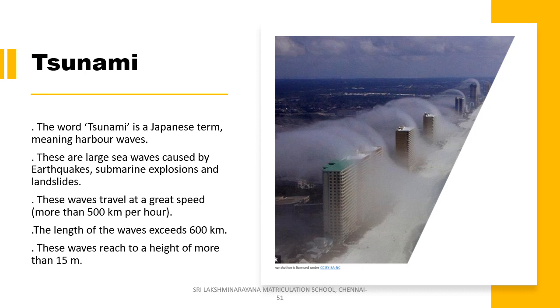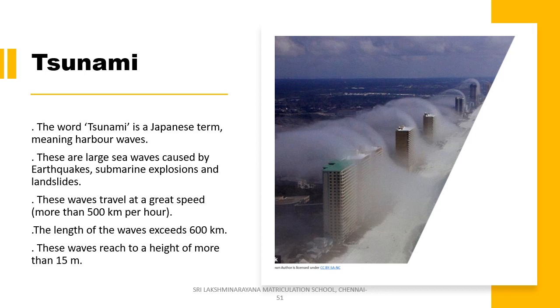The waves are so dangerous they travel at a great speed of more than 500 km per hour, and the length of the wave exceeds 600 km. These waves reach a height of more than 15 meters near the seashore and are capable of causing destruction along the coastal area. You can see a clear picture of how destructive the tsunami waves are. I have given a picture of how fast and how high it travels. It's very dangerous, and the coastal area is mostly affected by the tsunami.